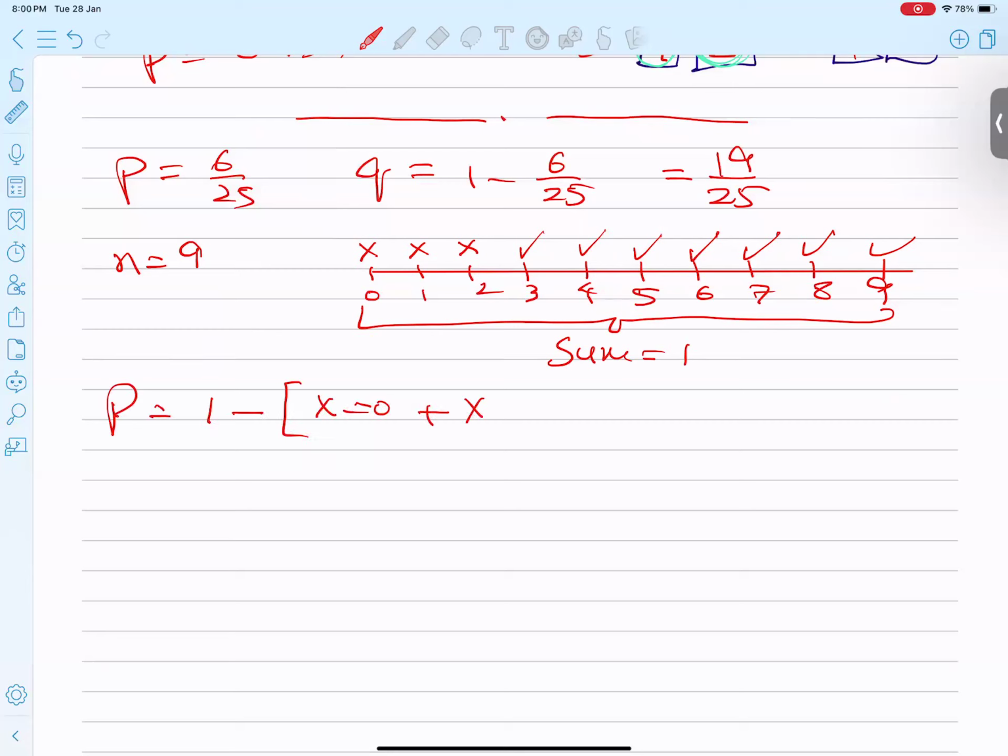You may ask, sir, why are you not using q to the power r minus 1 into p, the geometric probability? That is used only when you have the word until, or when the first attempt is not coming. So we have to use this one.